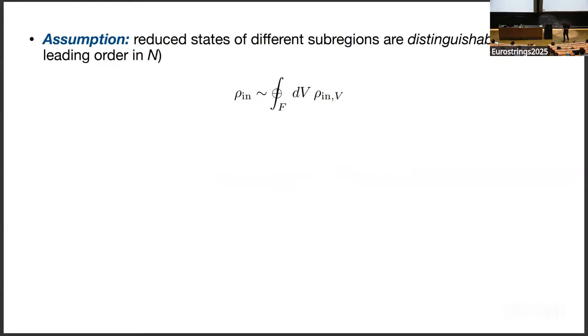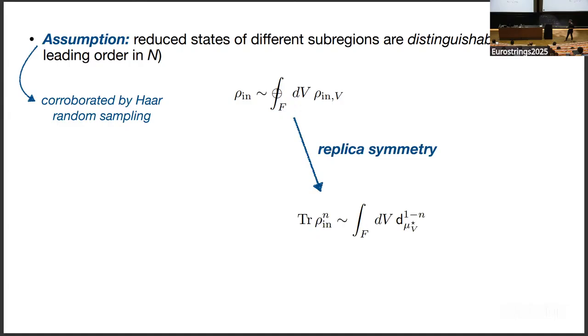I'm going to make an assumption, a pretty key assumption, that reduced states of different subregions are distinguishable, at least to leading order in N. This means that the full reduced density matrix breaks up into a block integral over all the V's of the reduced density matrix for each V. Now, this is a genuine assumption that I'm going to make, but it's an assumption that you can corroborate in your model of interest. For instance, you can corroborate it in this fuzzy sphere model by looking at Haar random sampling over these V's and convince yourself that this is true. But this assumption is going to lead to a replica symmetry.